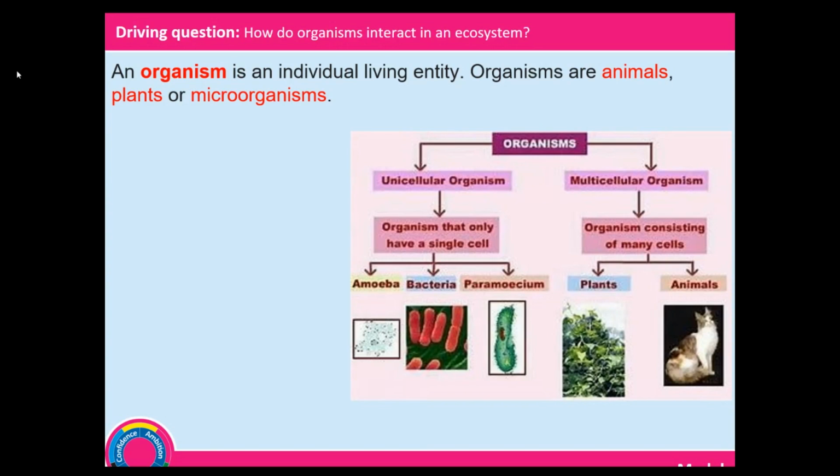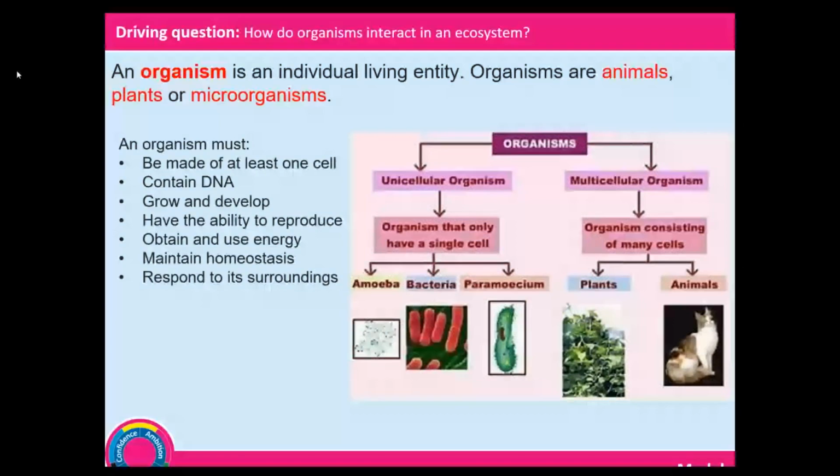Now, for us to be able to determine that something is an organism, there are 8 points that we normally look at. The organism, first of all, must have at least one cell. It must have DNA. The organism should have the ability to grow and develop, and to reproduce, that means multiply or have offspring to pass on the genes.